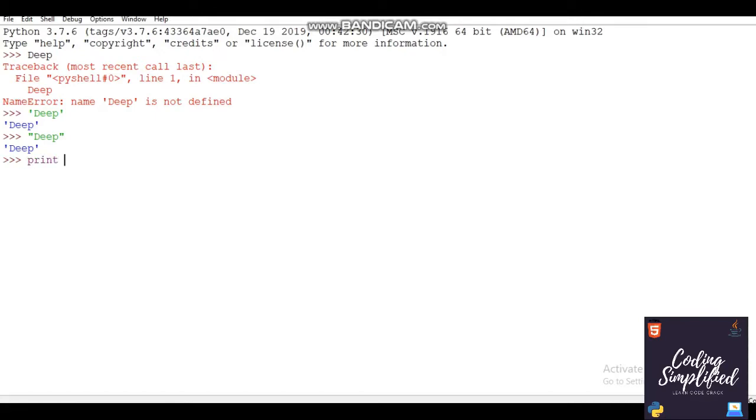So now I will use the function called print, and I will use my name beside this print function. The print function is an inbuilt function of Python. Python already has this function. See, now if I run this, it is showing deep without the quotes. So it is clear to you. This is so basic actually, but yeah, you can ask me.